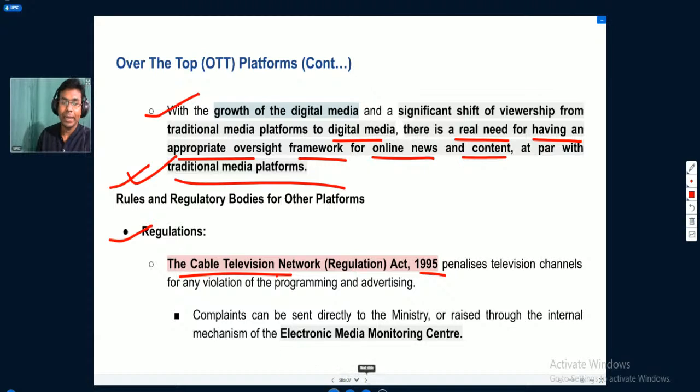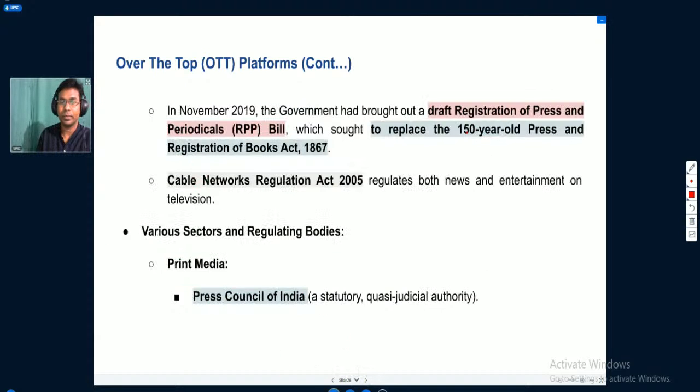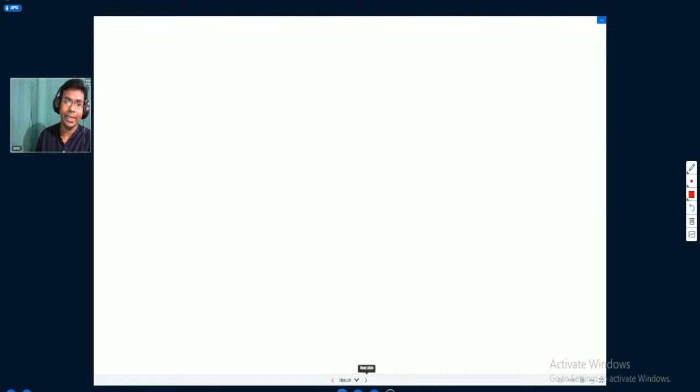Then apart from this, there was the draft Registration of Press and Periodicals Bill, to replace the 115-year-old Press and Registration of Books Act 1860. Then we have the Cable Networks Regulation Act of 2005. When we talk about print media, we have the Press Council of India, which is a statutory and quasi-judicial authority to regulate the print media as well.